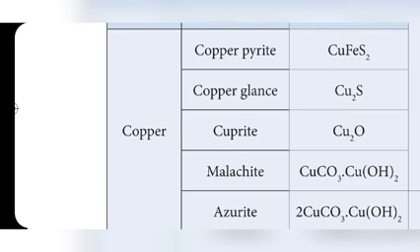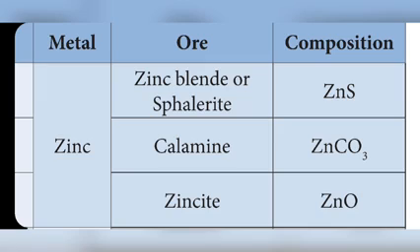So in this part they may ask, write the ores of aluminium. That means you have to write these three names with the formula. Like that, for iron: hematite, magnetite, siderite, iron pyrite, limonite.